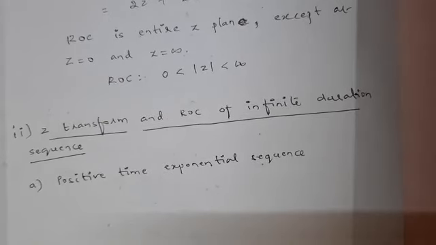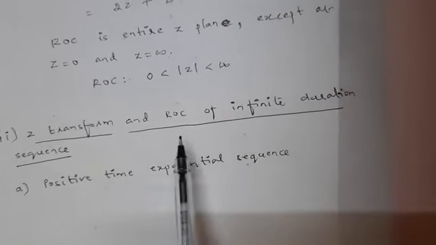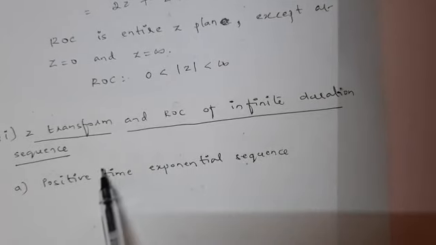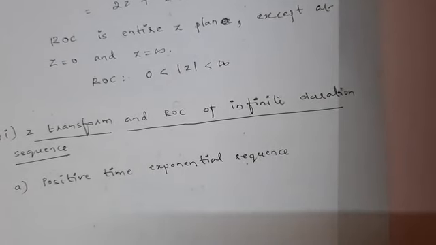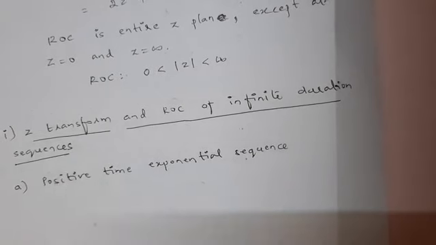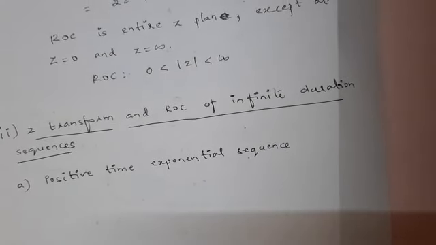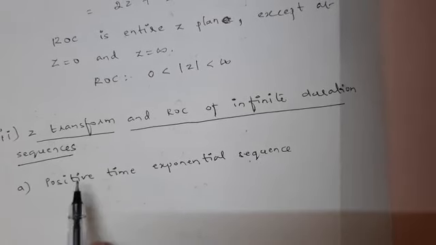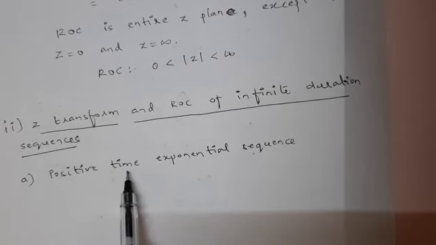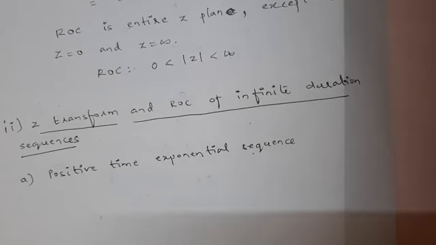Now we will continue with Z transform and ROC of infinite duration sequences. Infinite duration, as I told, means the sequence will consist of samples over infinite time. It exists over infinite time. In the first case, positive time exponential sequence.